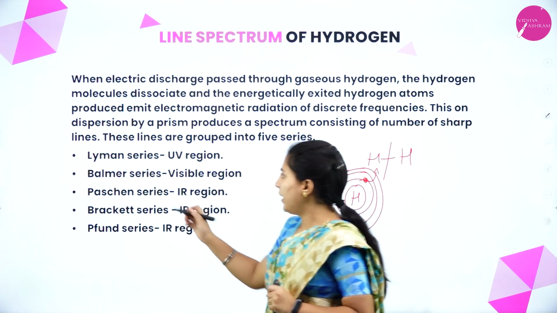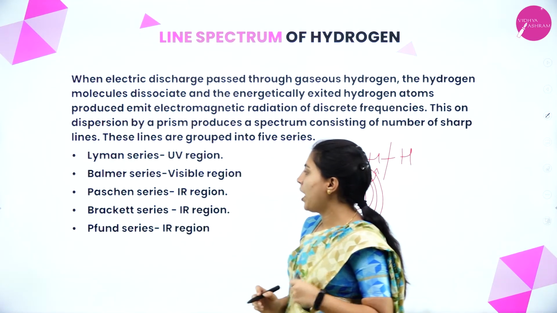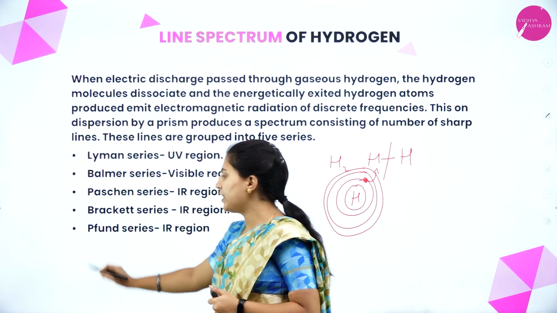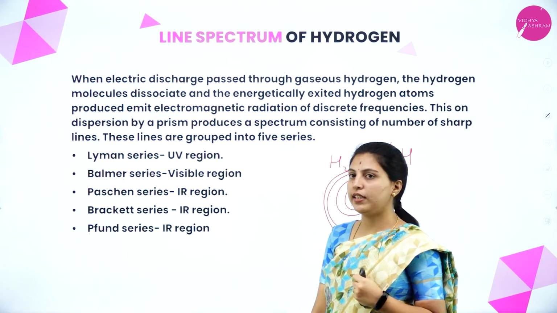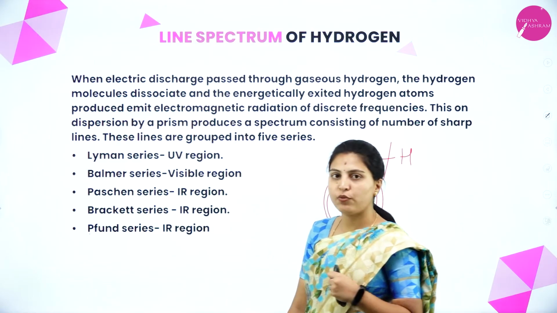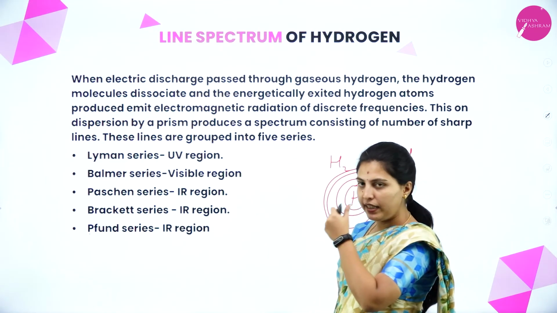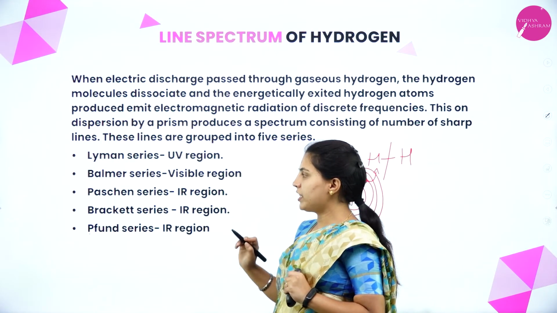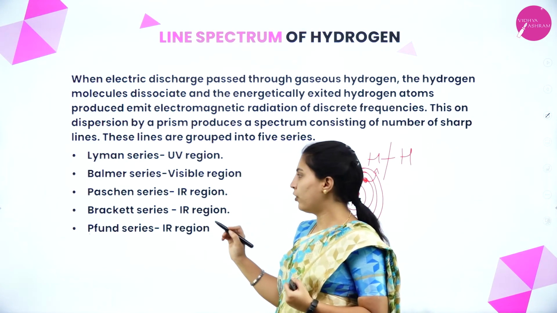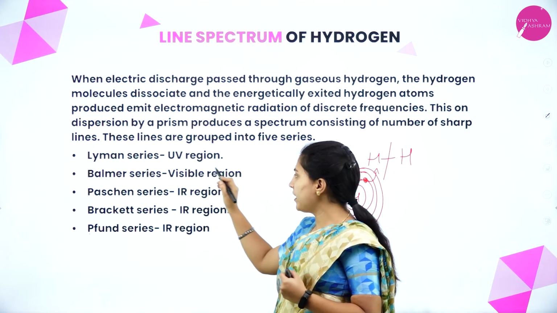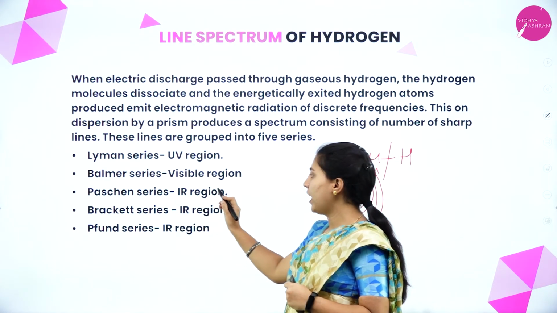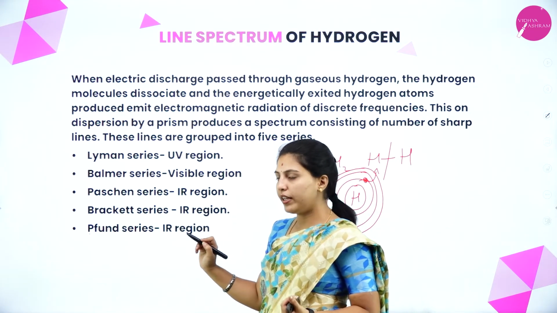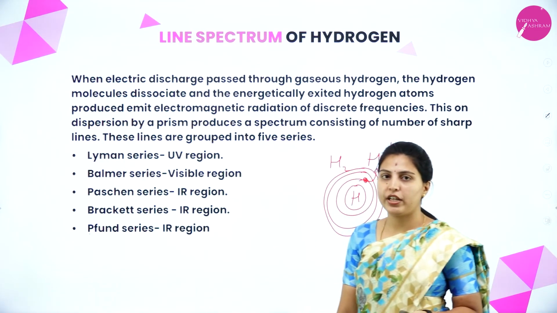We'll see the Lyman series, Balmer series, Paschen series, Brackett series and Pfund series. Here P is silent, so we'll call it the Fund series. These are the 5 series we can observe from the line spectrum of hydrogen. Lyman series ends up in the UV region, Balmer series in the visible region, Paschen series in the IR region, that is infrared region, Brackett series again infrared and Pfund series in the infrared region.